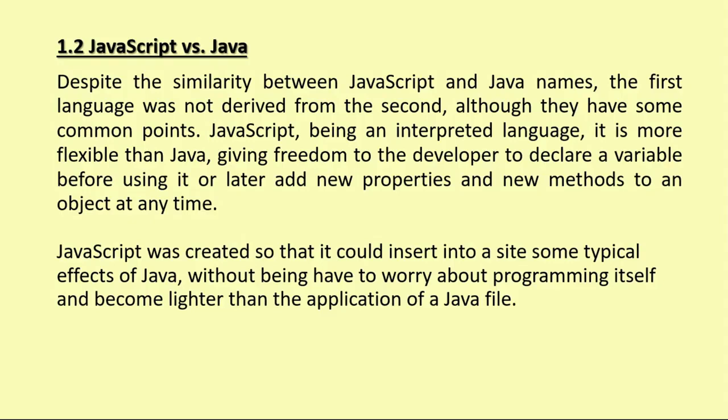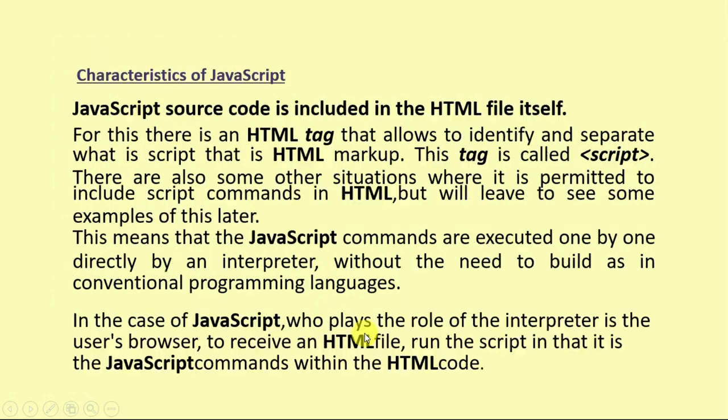JavaScript, being an interpreted language, is more flexible than Java, giving freedom to the developer to declare a variable before using it, or later add new properties and new methods to an object at any time. Basically we can make any kind of changes in variable declaration, and if we want to change the properties of any method, we can do this easily in JavaScript. JavaScript was created so that it could insert into a site some typical effects of Java without having to worry about programming itself, and become lighter than a Java application.